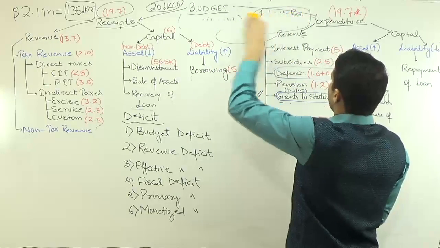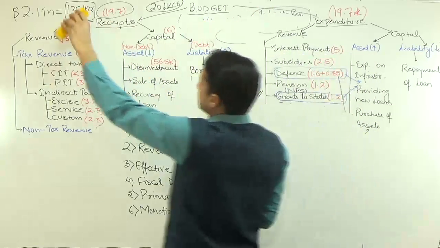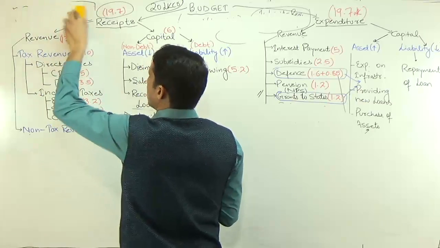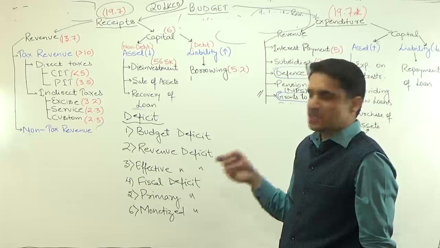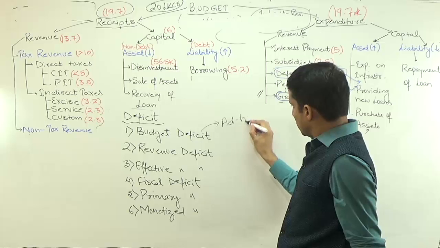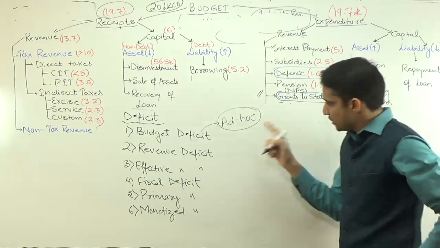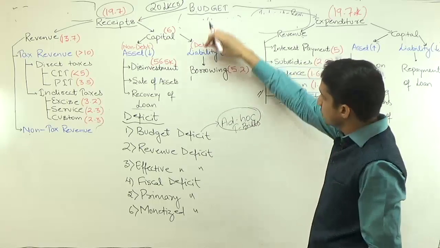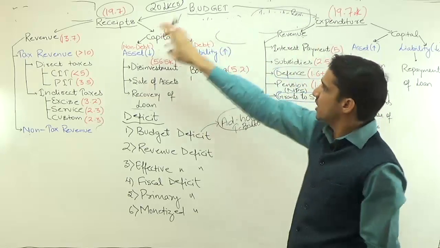If there was some mismatch between the total expenditure and the total receipts, the mismatch was being fulfilled by issuing a special type of bills. In the securities chapter we will discuss what is ad hoc treasury bill, but a special type of T-bill was being issued by the government to equalize the mismatch between the expenditure and the receipts.